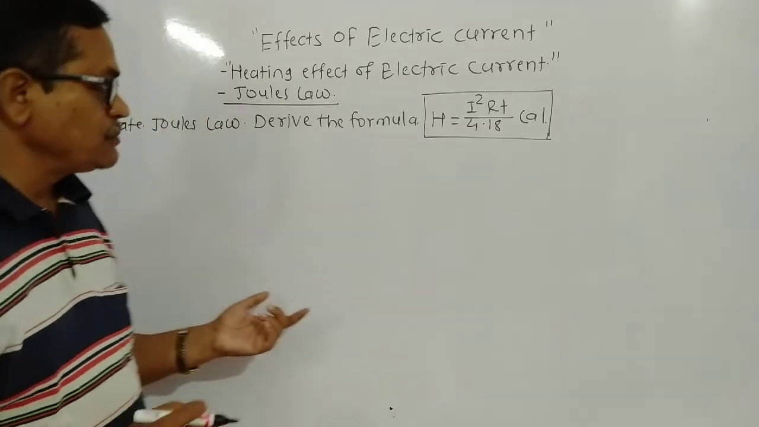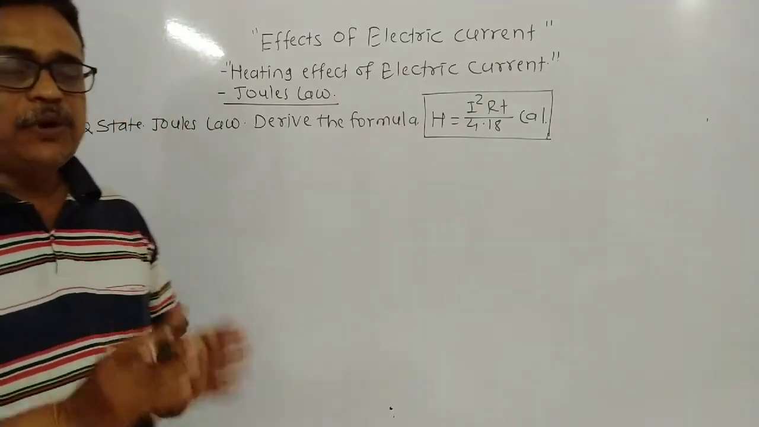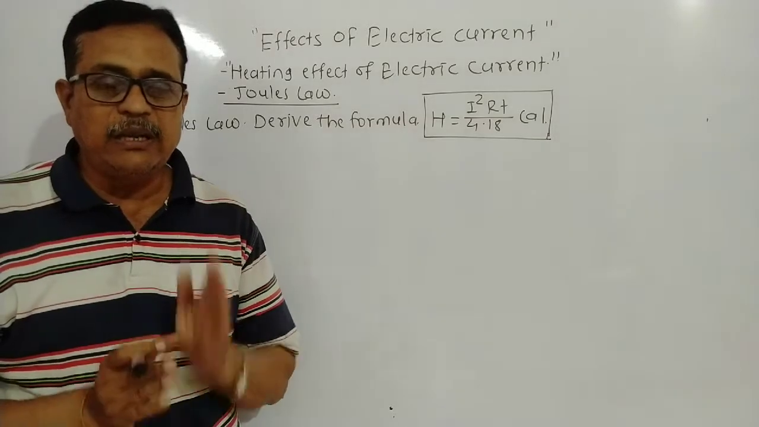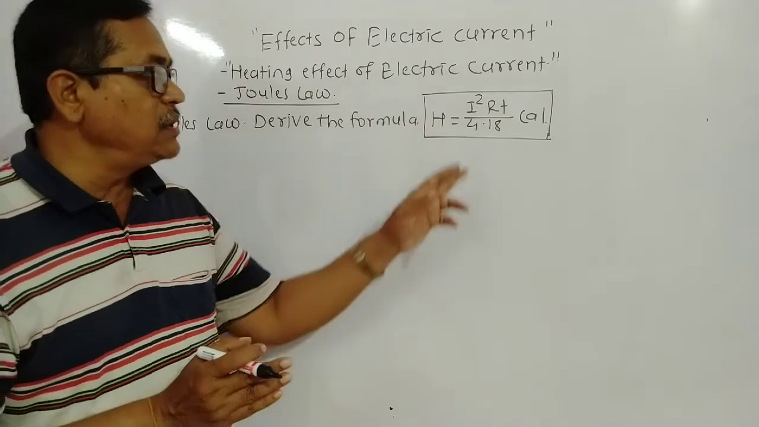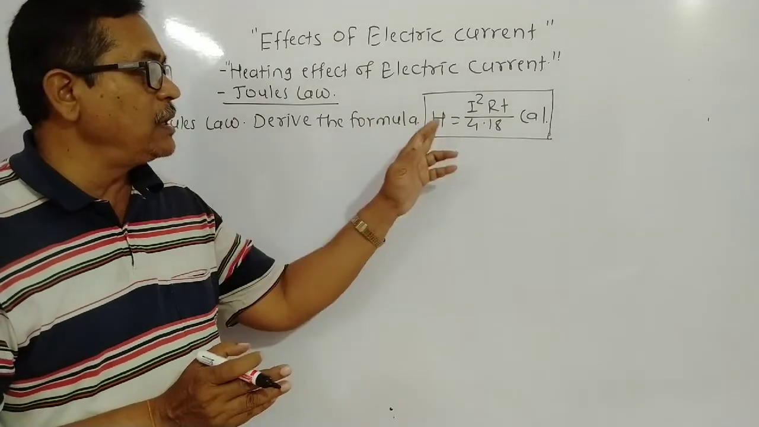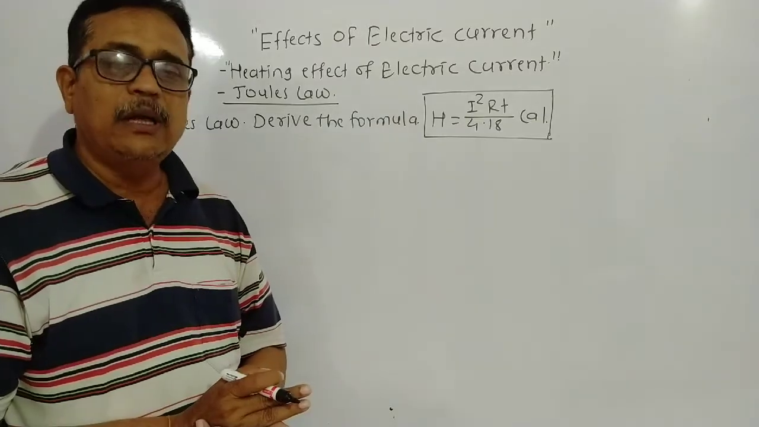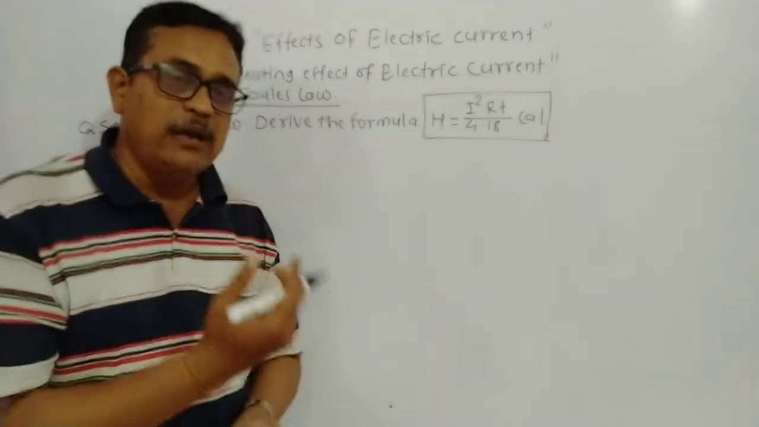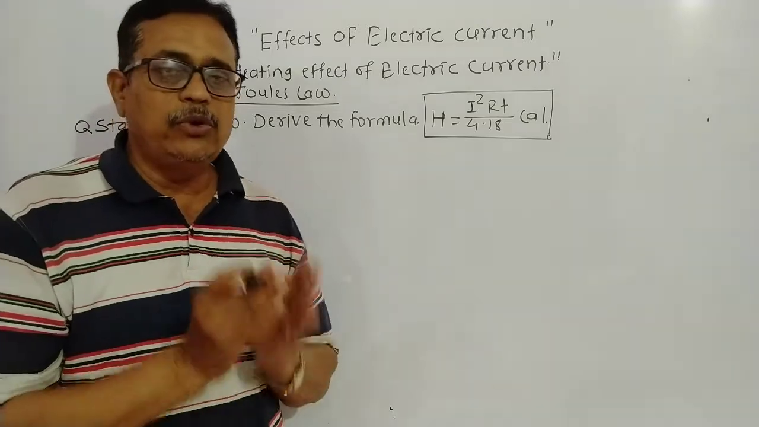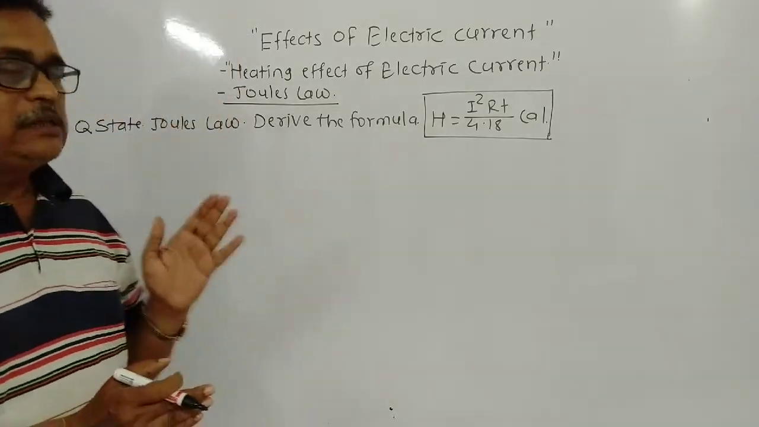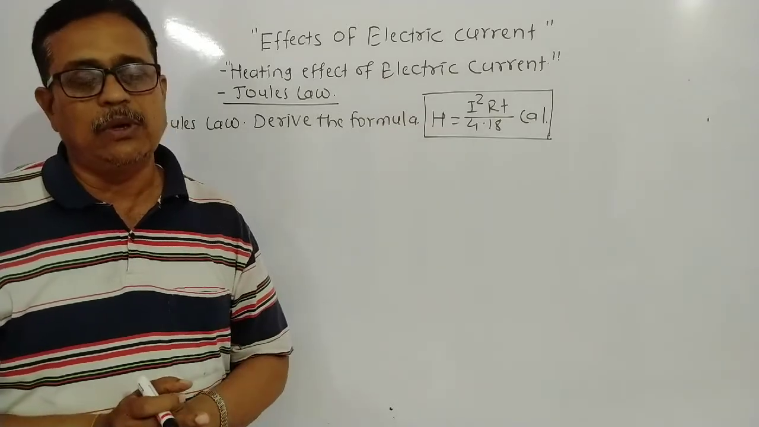How do we derive this formula? Firstly we study the derivation, and please understand all the steps of derivation. How do we derive this formula, H equal to I square RT upon 4.18 calorie, and then we write a statement from that formula. During a derivation, it is necessary to understand all the steps of how we derive that formula.